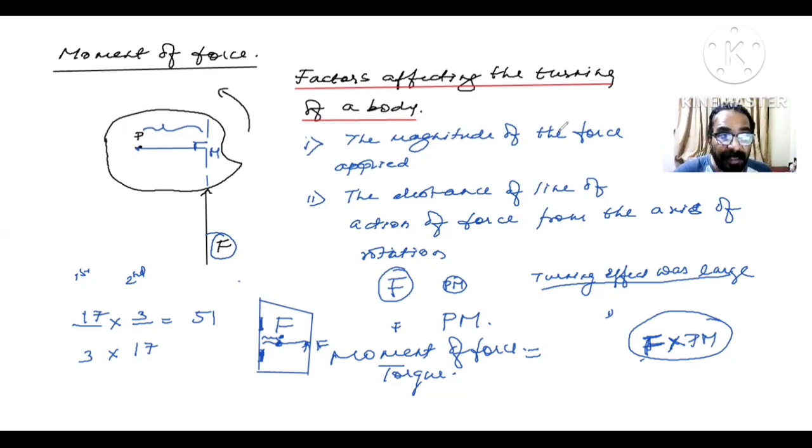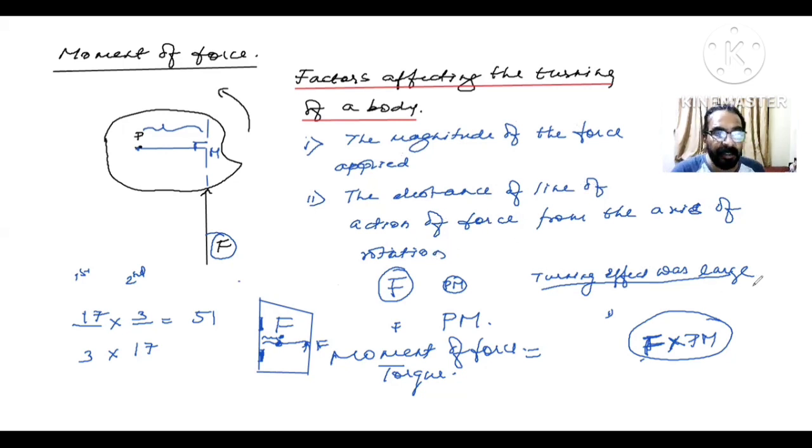Okay, if the magnitude of force is large, got it, and the distance small, still you get the turning effect, the same turning effect. Or if you increase the distance and make the force smaller, still you get the same turning effect. So turning effect depends on both the magnitude of force applied and the distance of the line of action of force from the axis of rotation.